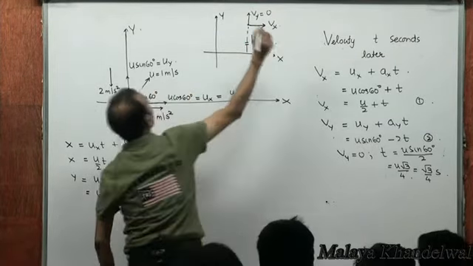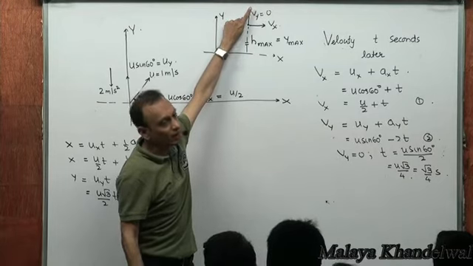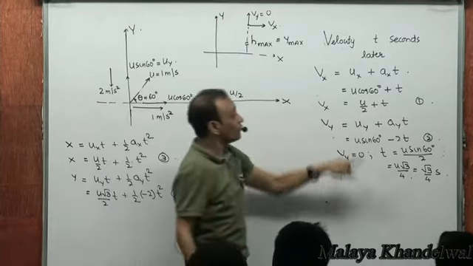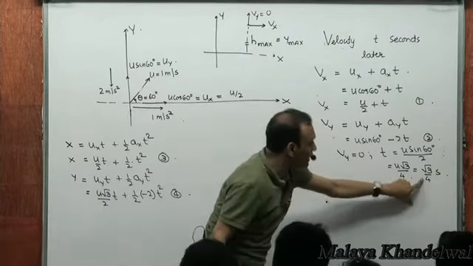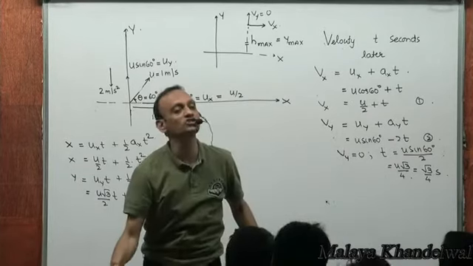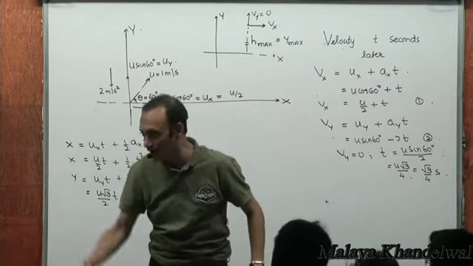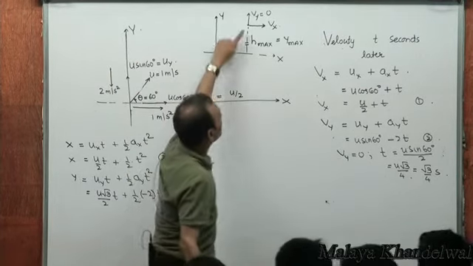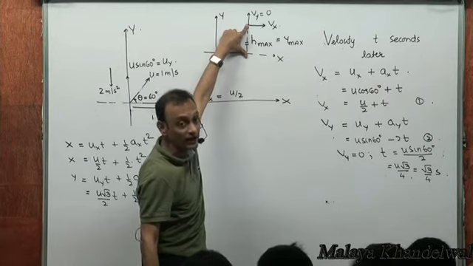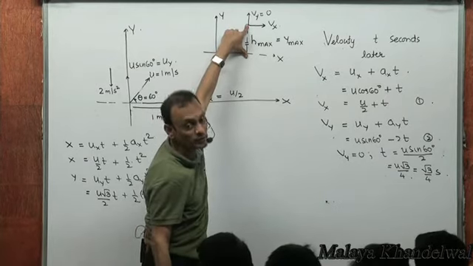Because it can't go up further anymore. Velocity in the y direction has become 0. After that, for t more than root 3 by 4, Vy will become negative. Vy becomes negative means velocity is downward. So it will not go up further. It will come down. And the y obtained at this point would be the maximum y.